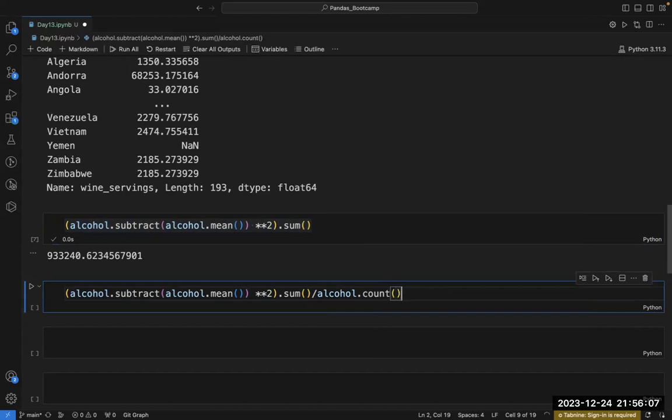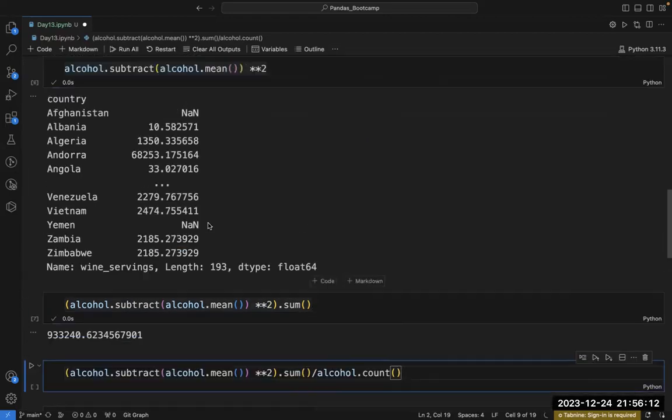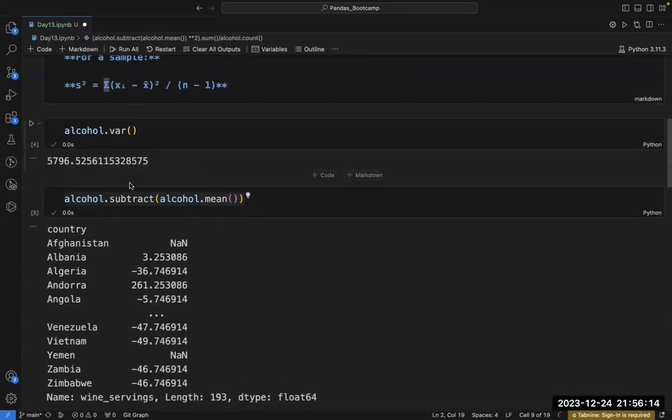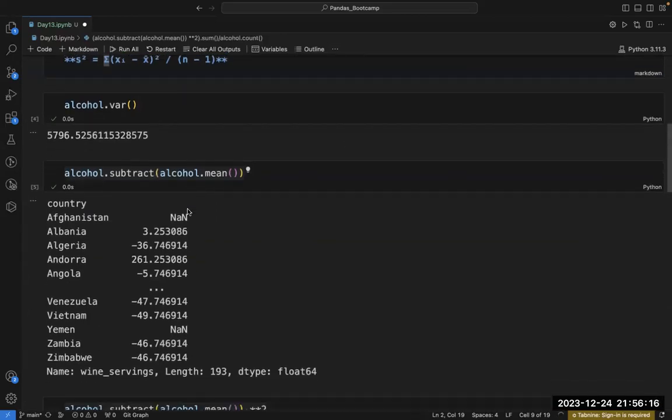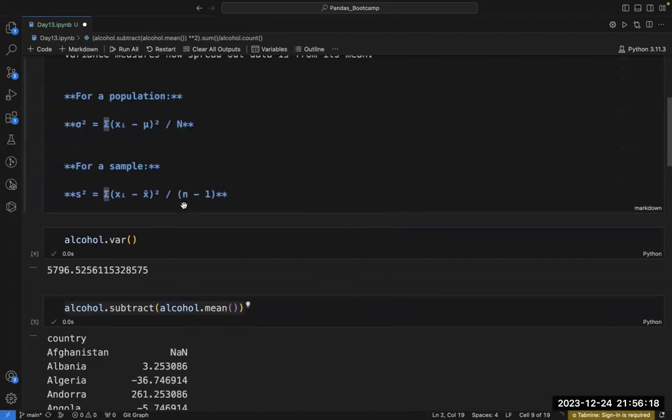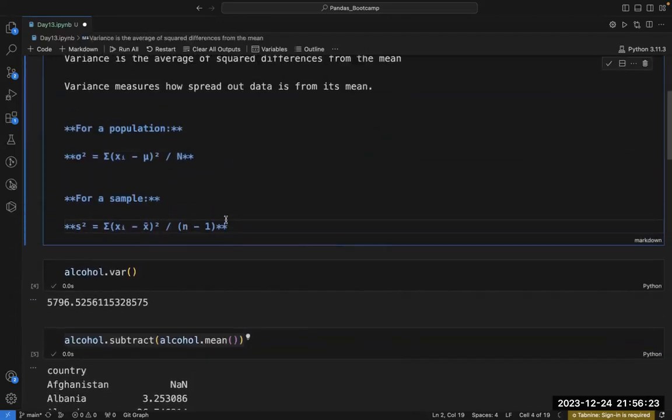If I simply do this, shall I get the result or should it be minus 1? I'm getting 5796 here. So I suppose I have to use this formula and minus 1 here.